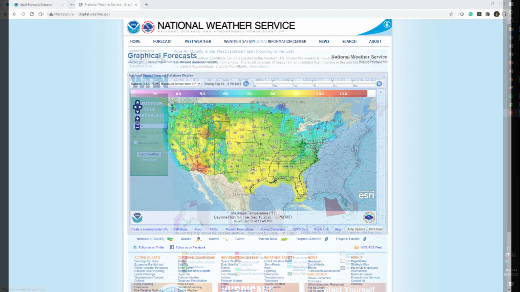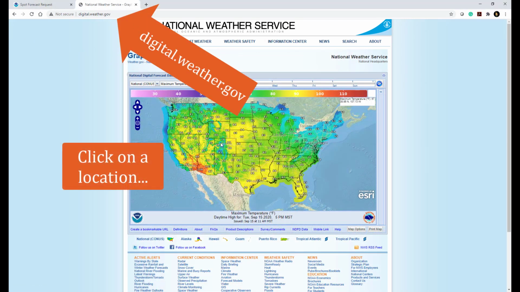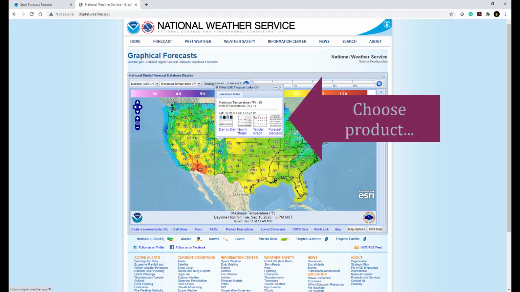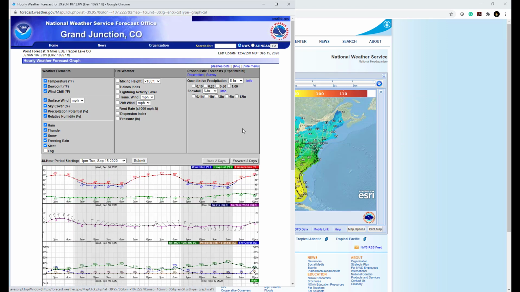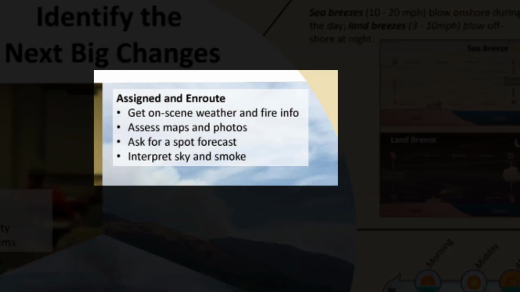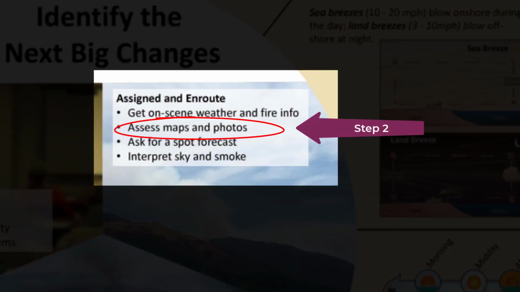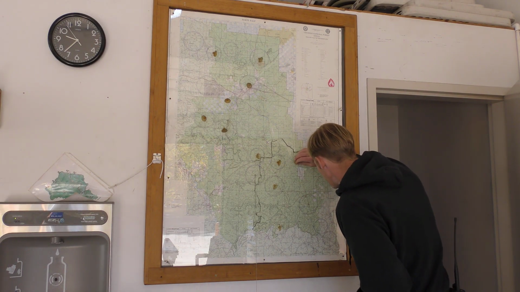It is important to understand the timing of weather events to effectively anticipate big changes. And graphical products from the National Weather Service can help by providing hourly trends of temperature, humidity, and winds for specific locations. Getting a look at where the fire is and how you get there before you leave can be done with a computer, phone, or tablet. You will need to ensure you can see and reference routes and locations once you leave.